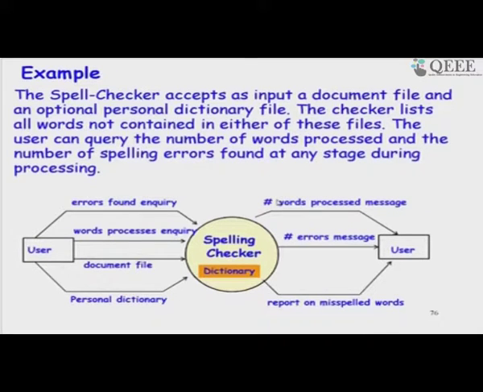Let us take an example. Let us assume that we want to write a spell checker program, and the spell checker maintains a dictionary internally.